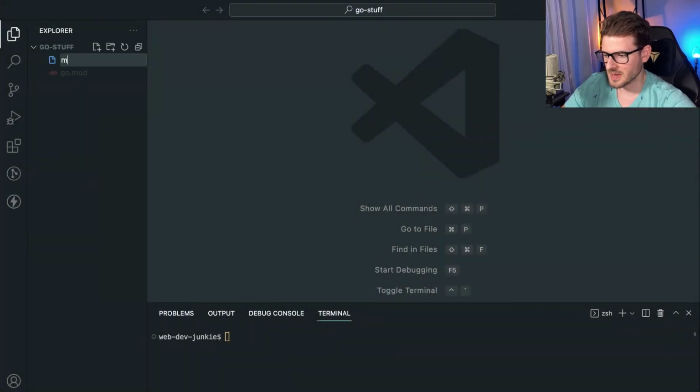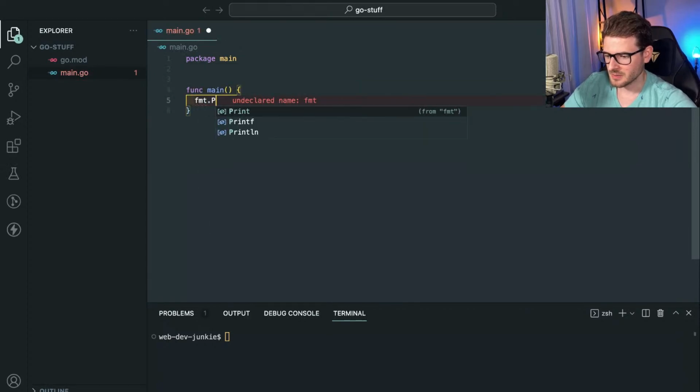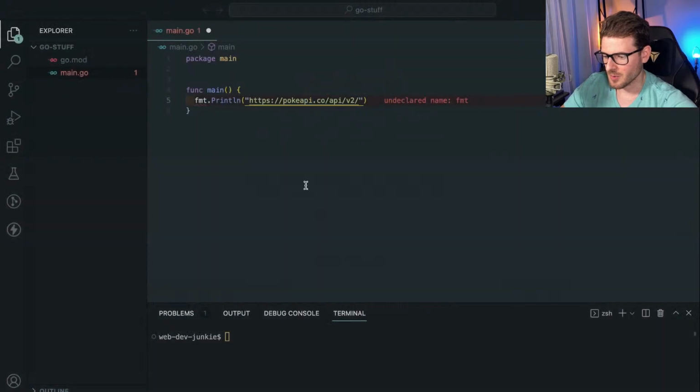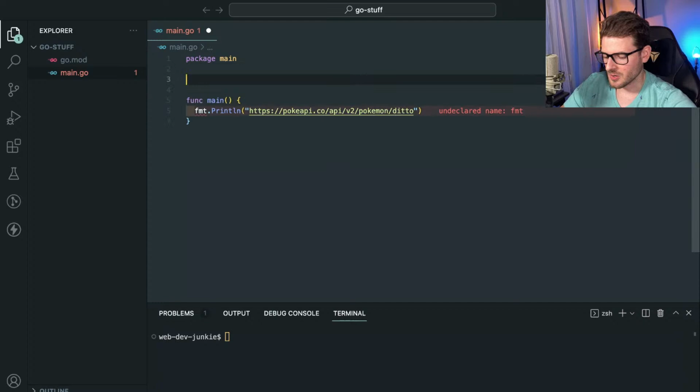So the first thing I'm going to do is make a main.go file. And we could say package main. We could say function main. And we could just print the string real quick so that we have a place to put it. I'll say Pokemon Ditto. And I'm going to go ahead and pull out a constant. I think in Go you say const API URL is equal to, and I can say this. And if I want to request some Pokemon data, let's try to figure out how to do that.